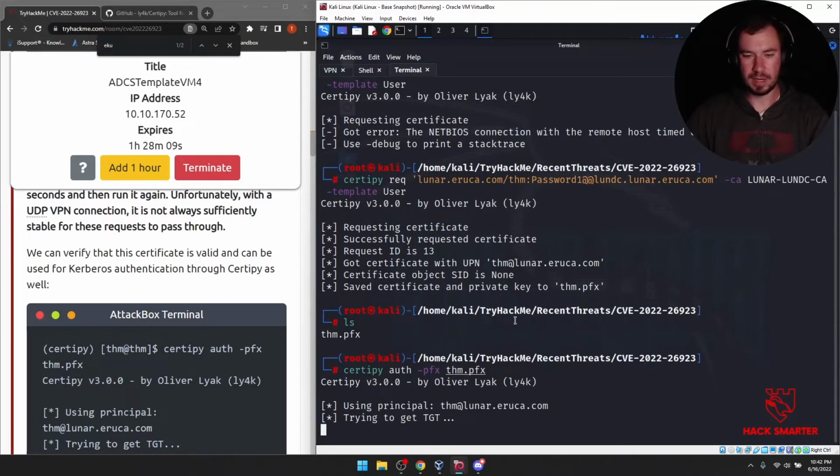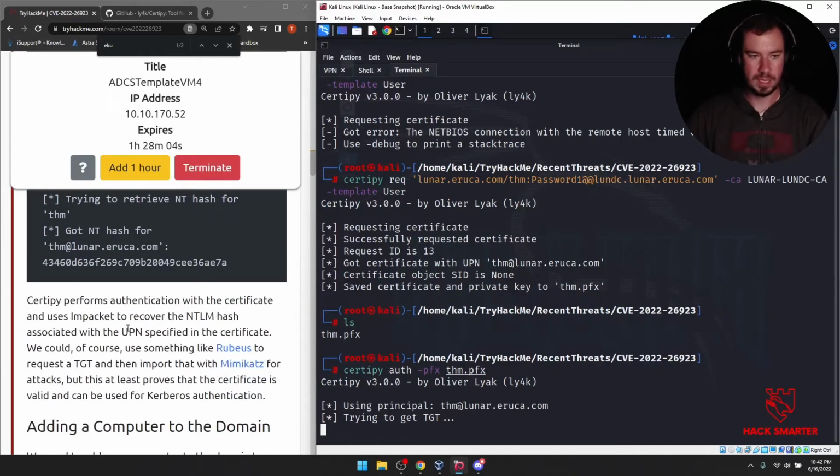And that's just going to reach out there to get that ticket granting ticket, and it's going to throw an NTLM hash at us, verifying that it worked. Certipie performs authentication with a certificate and uses Impacket.